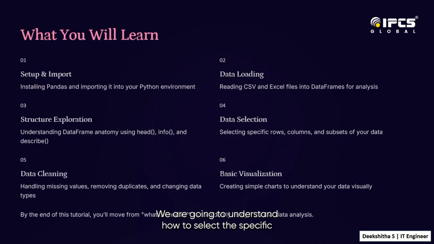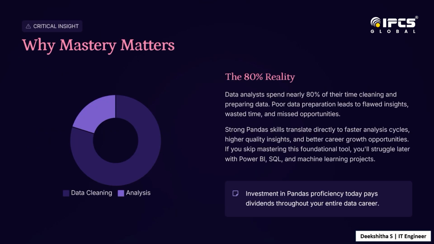We are going to understand how to select specific rows, columns, and subsets of our data. Then the data cleaning part, where we will understand how to handle missing values, remove duplicates, and change data types. Next, we have basic data visualization. We are going to learn some simple charts to understand our data visually. These are all the main concepts we are going to cover in this tutorial.